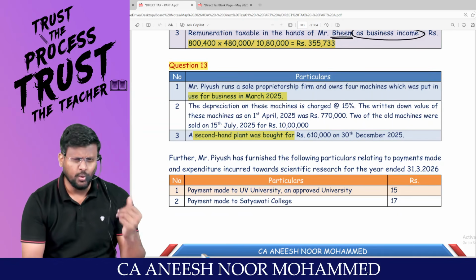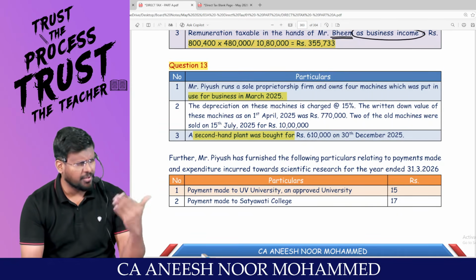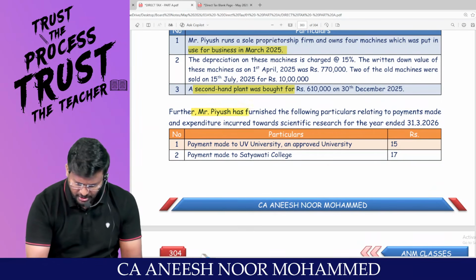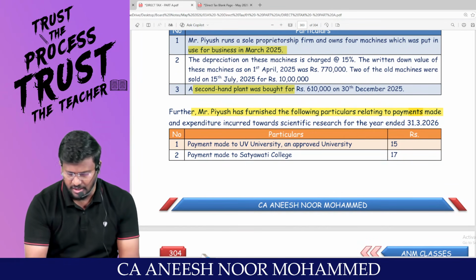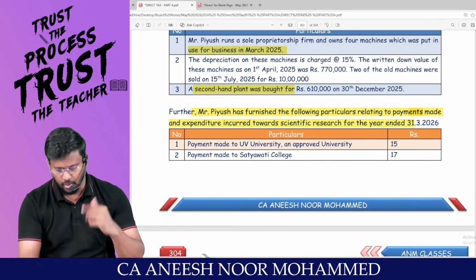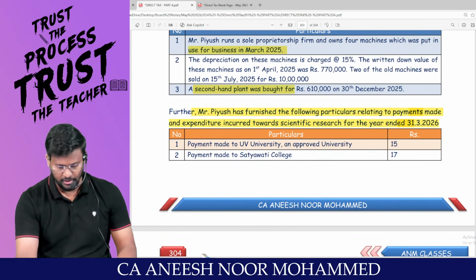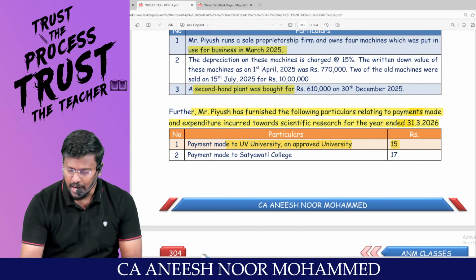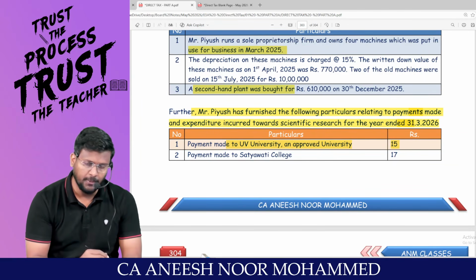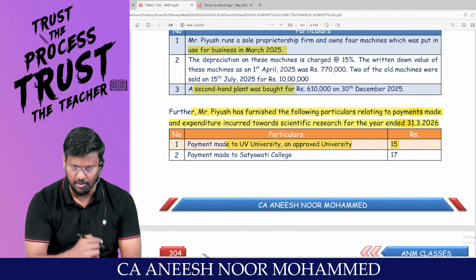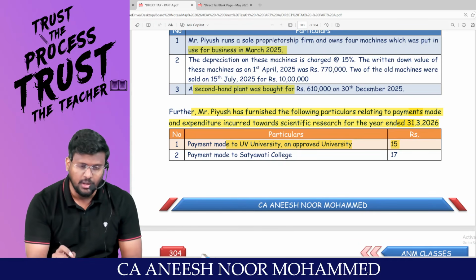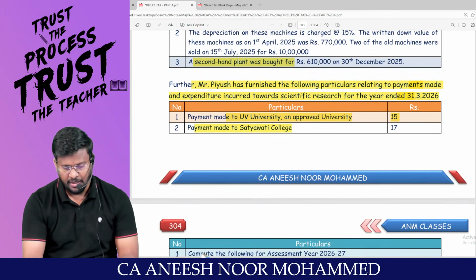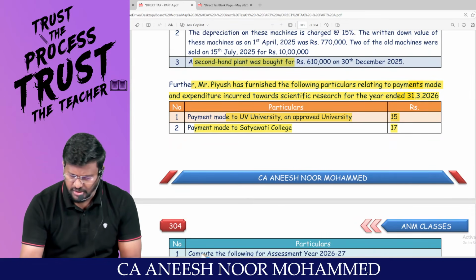You are entitled to claim depreciation under section 32. Section 50 will not be applicable because the block does not cease to exist. Further, Mr. Piyush has furnished the following particulars relating to payment made and expenditure incurred towards scientific research for the year ending 31/3/2026. Payment made to UV University, an approved university, rupees 15 lakh. If you are contributing to an outsider, under the optional tax regime, you are entitled to claim 100% deduction. Am I right? Payment made to Satyavati College, 17.